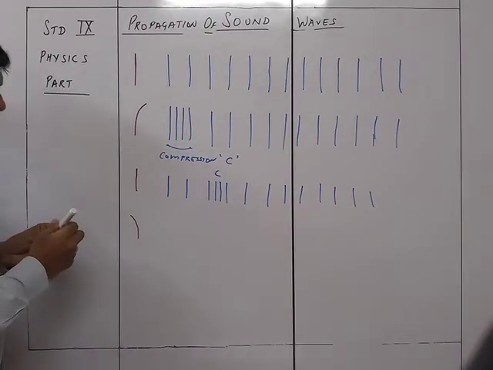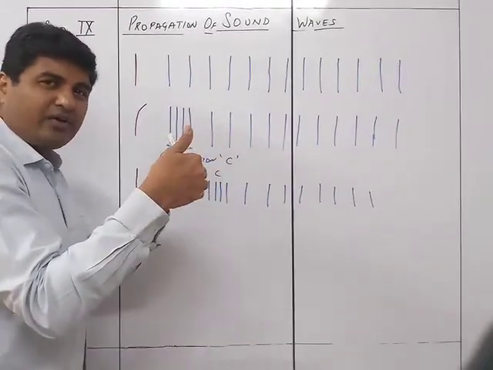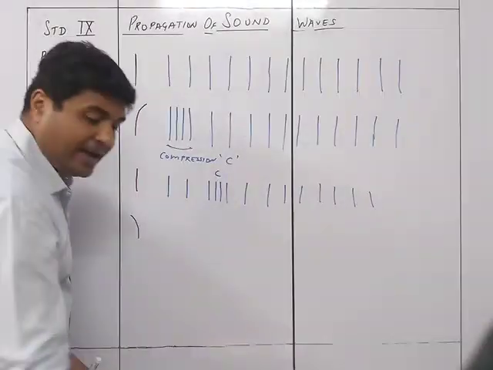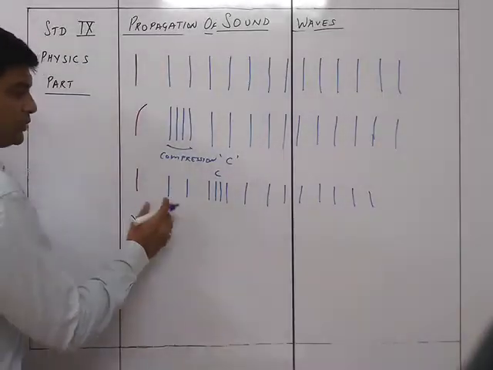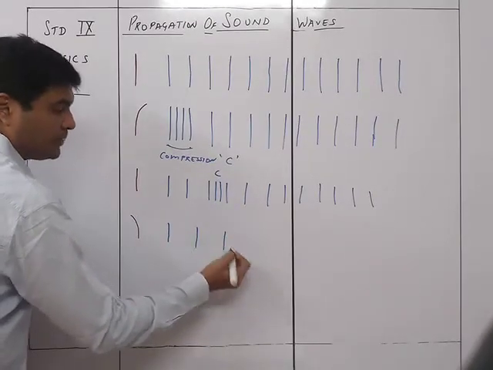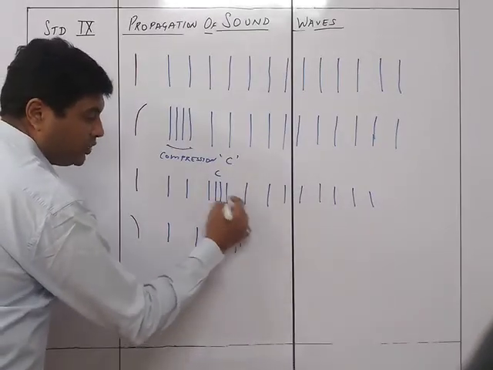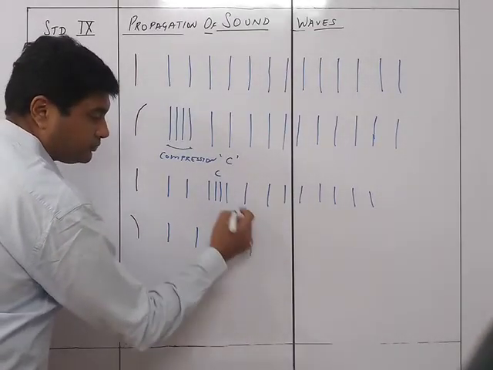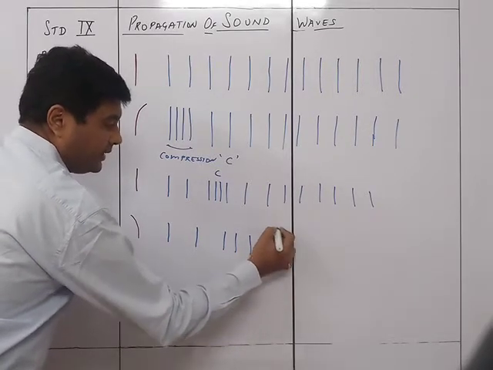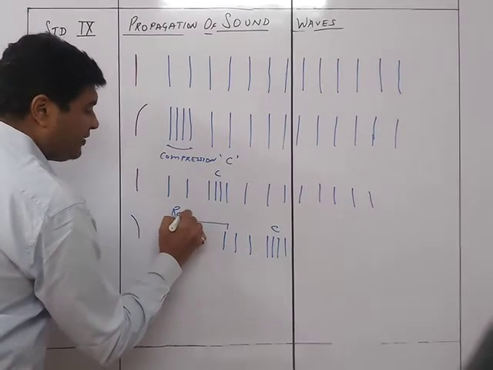Due to this, the particles will be attracted because a kind of low pressure is created here, due to which the particles will be attracted towards this, and hence the particles are going to spread out. So you will have one over here, the next over here, the third over here, then a few ones over here, and then you will have this thing coming up here. So this will be your C. And this part over here is your rarefaction.